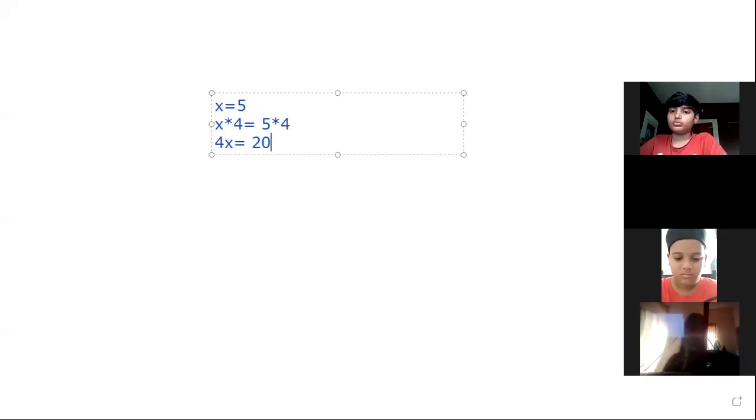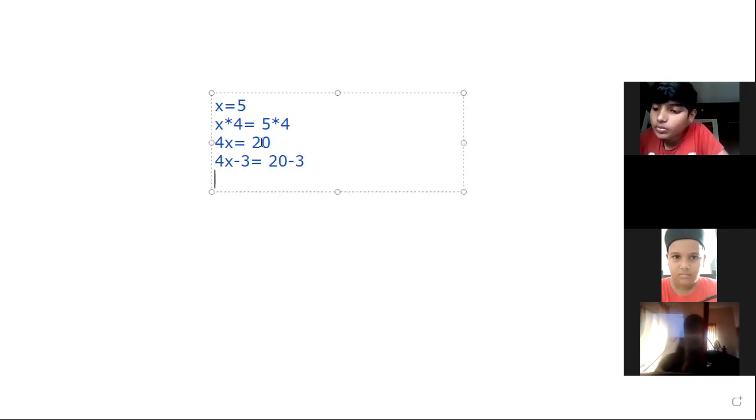And then subtract 3 from both sides. Subtract 3 from both sides and it becomes 4x minus 3, which is equal to 20 minus 3.